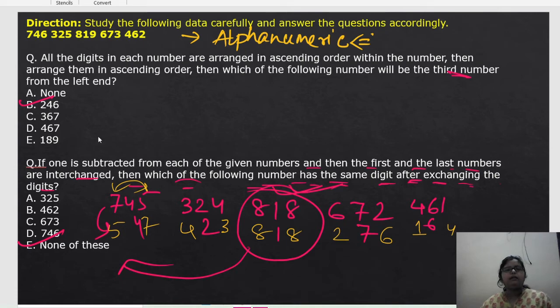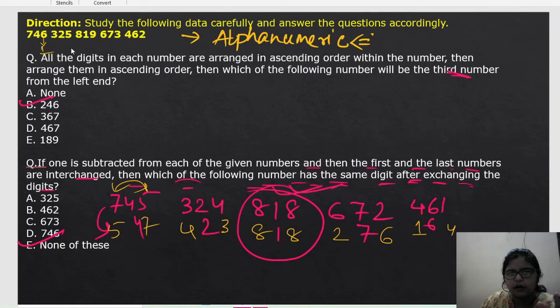And the easiest method is like this. See, -1. If we do -1, then 6 will be 5, 5 will be 4, 9 will be 8, 3 will be 2, and 2 will be 1. And if we interchange the first and third, then the first one will be 1 4. Here it will be 2 4 6. It will be 8 1 8.